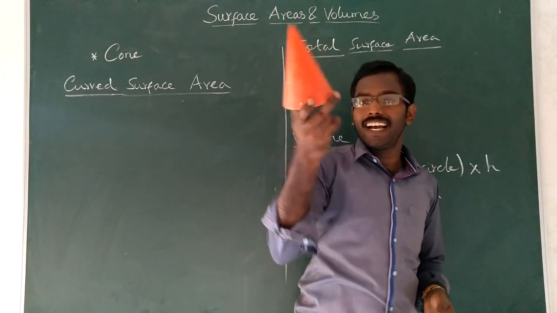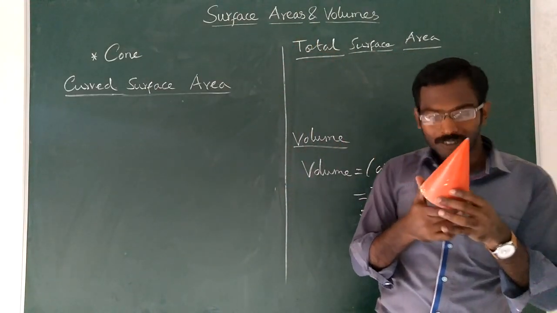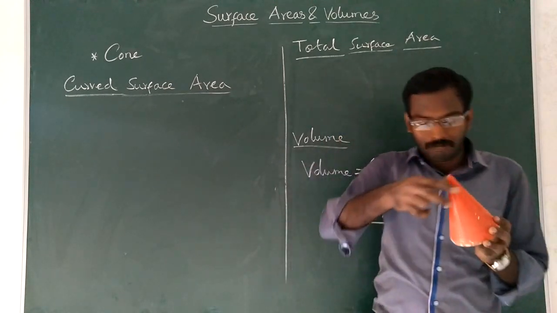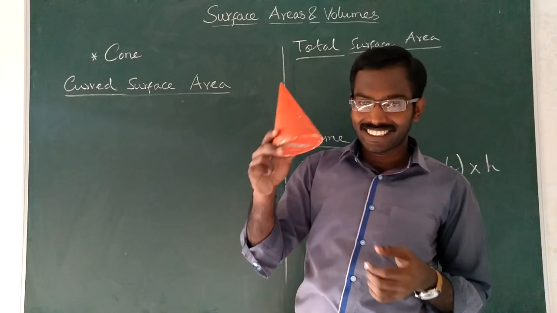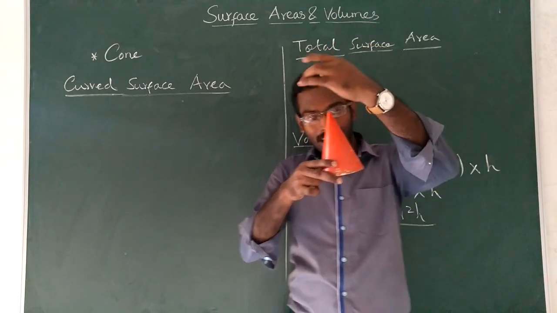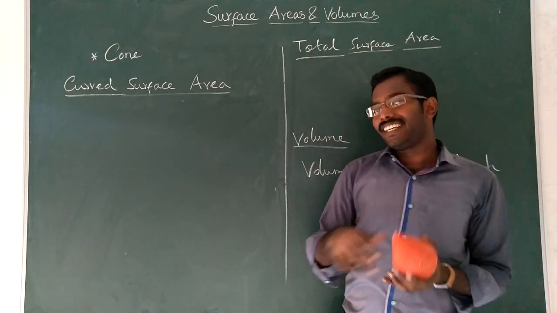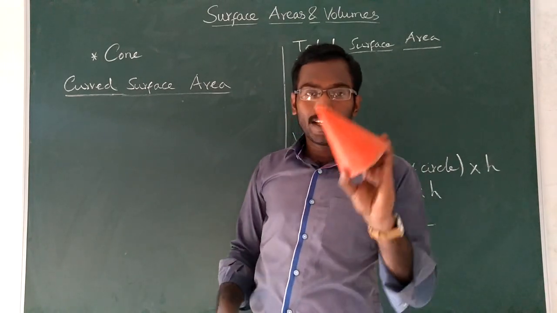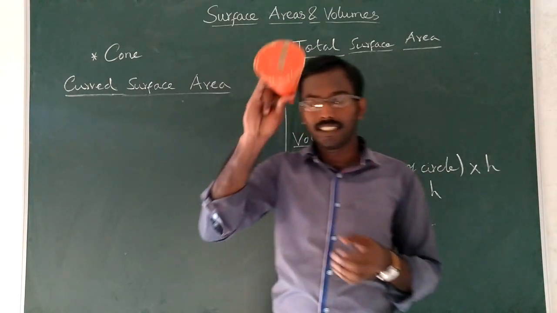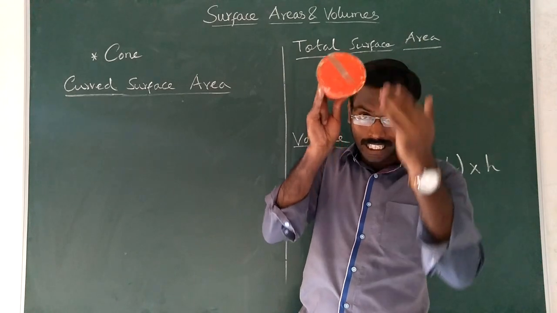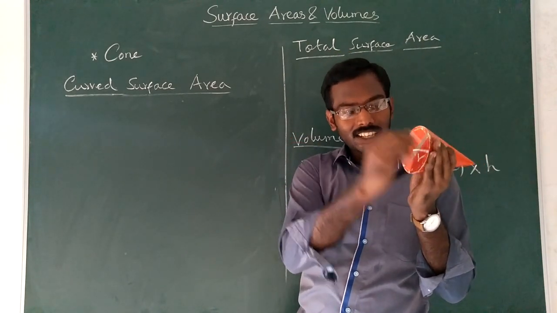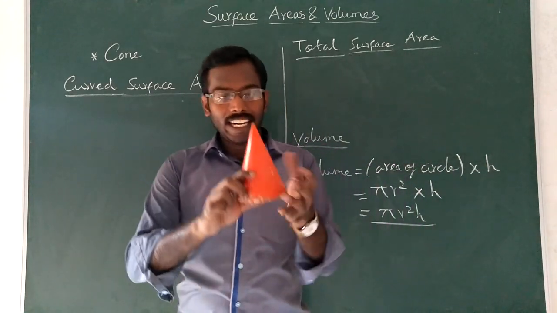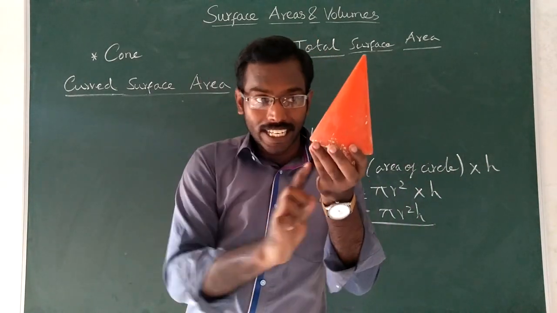Now consider a cone. Okay, cone. Among the plane shapes, you remember a triangle, isn't it? This is a solid shape cone. Whatever it may be, in cone, at the bottom of the cone, a circle is there. Therefore, definitely it has radius r, and it has a perpendicular height in the middle.